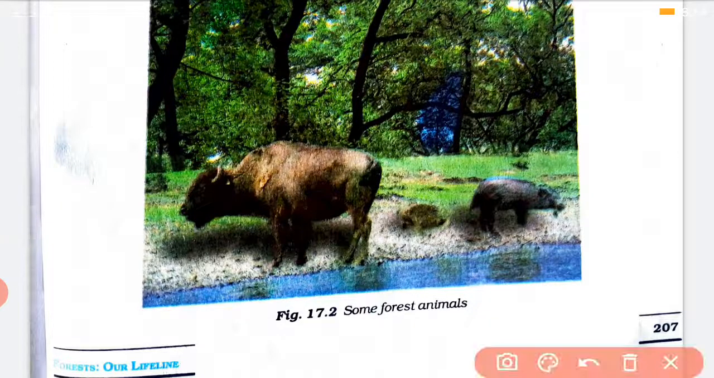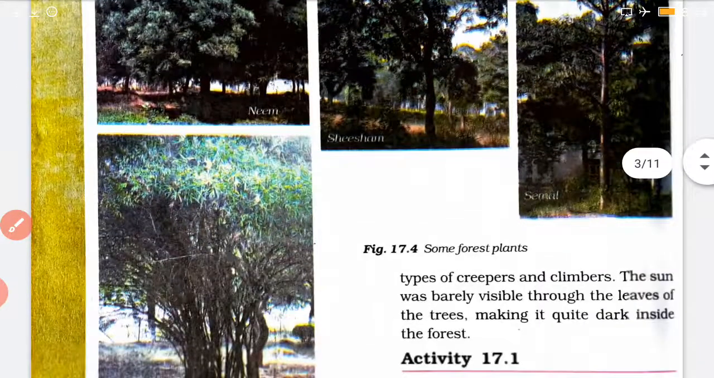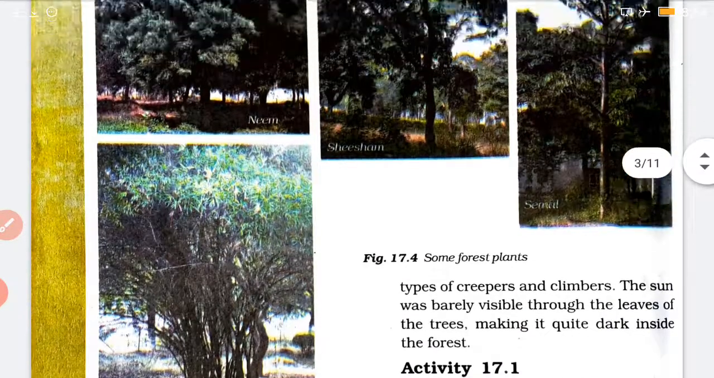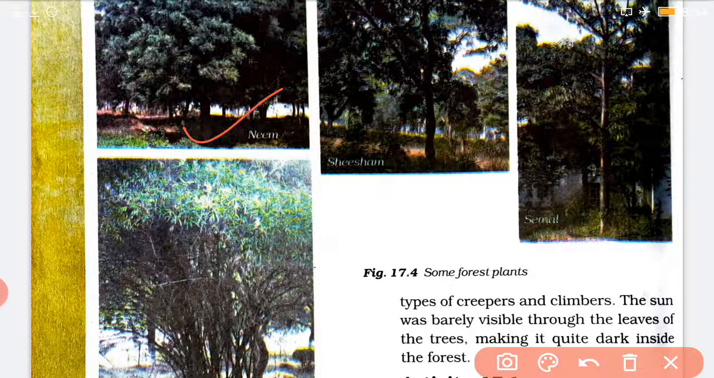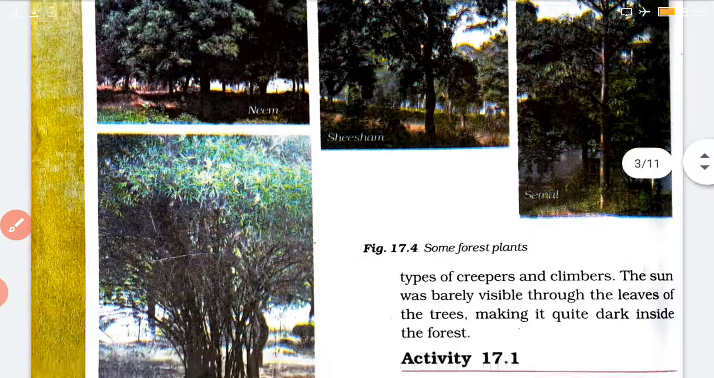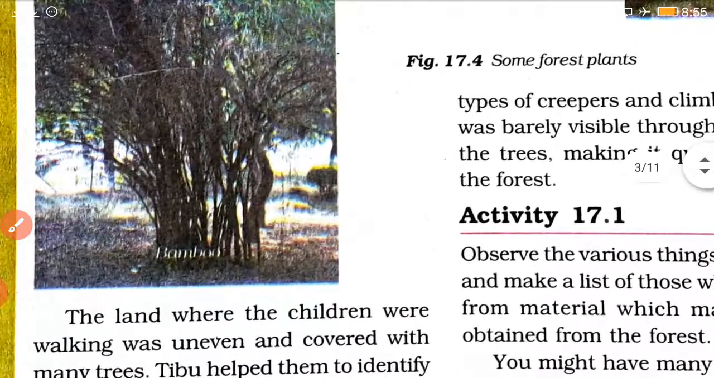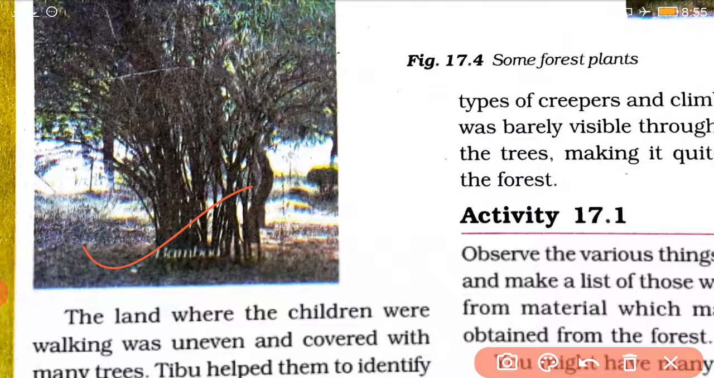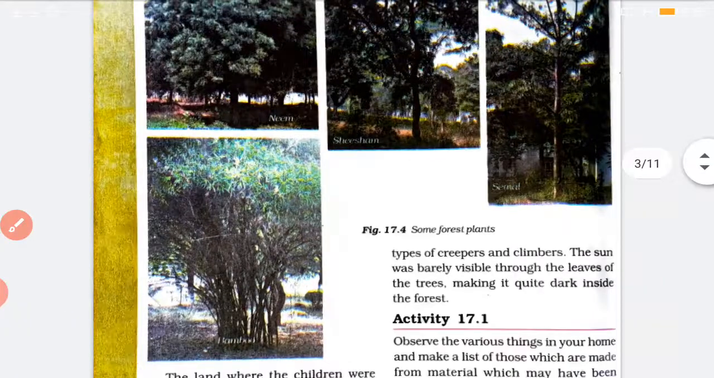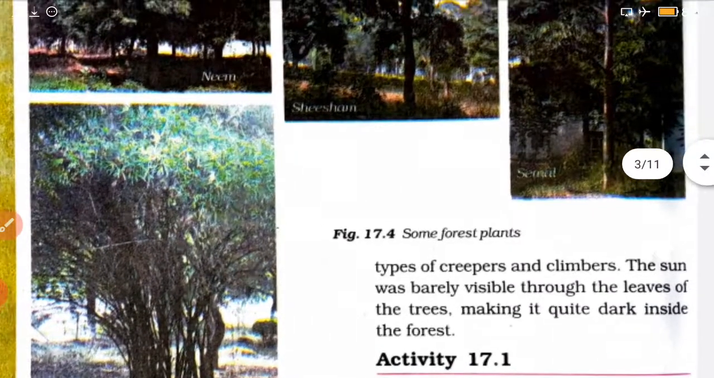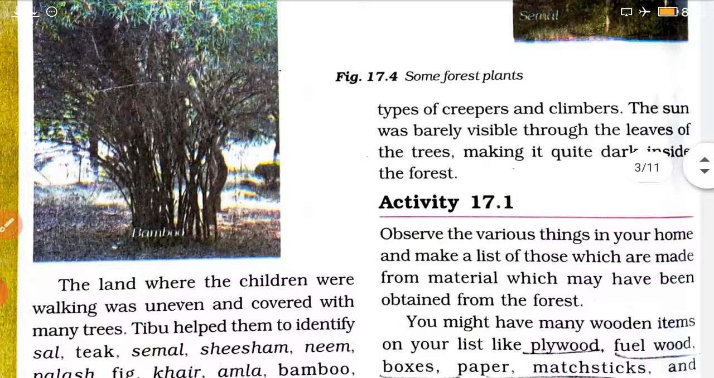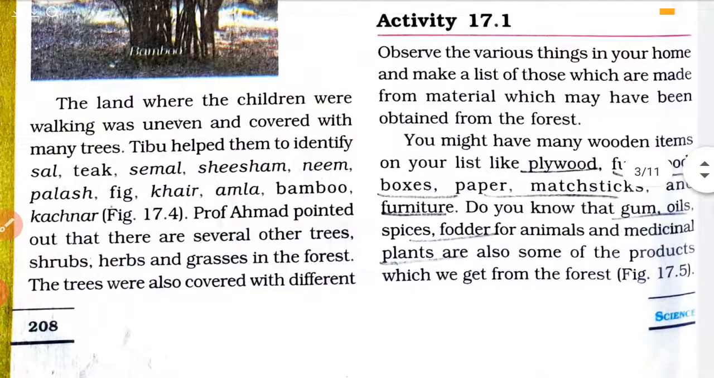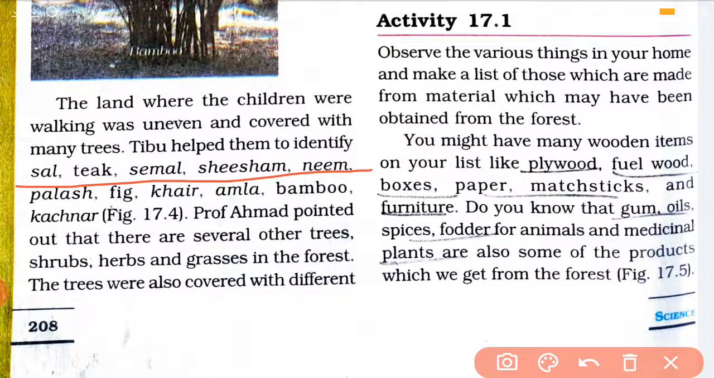See, here is a wild animal roaming in the forest. There are different types of forest plants, see, it is given here. This is neem, sesame, which is used as wood. Then this is bamboo, which is used for making furniture. Means there are different plants which are useful to us in various ways. Then there are creepers. See here, different names of plants are also given: Sal, teak, sisal, simal, sesam, neem, palas, care, amla, bamboo, kachnar.